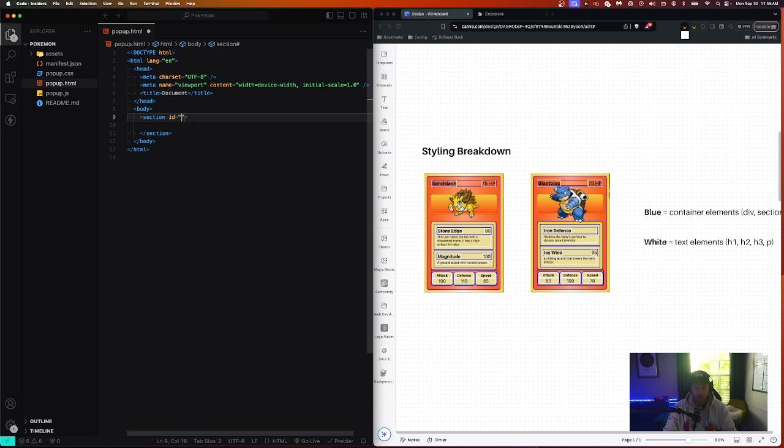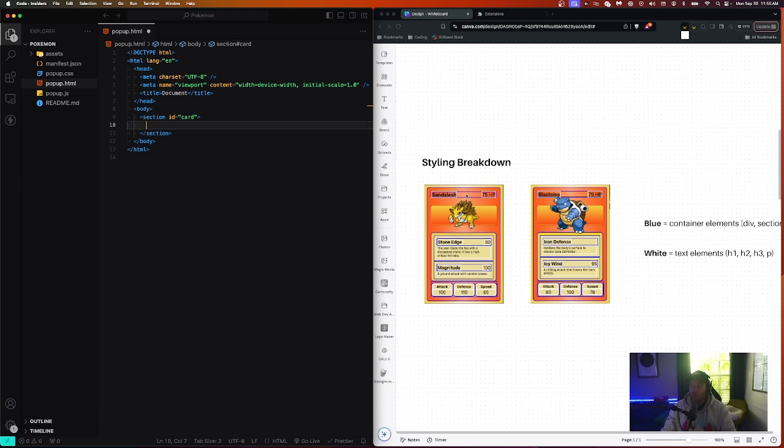So I'm going to do ID equals card, and we're just going to call that card. And then right inside the card, I like to start from the top and work my way down as I build these things out. So right inside, we have what we can call a container here, the blue outline that goes left and right, and it holds both the Pokemon name and the HP, okay?